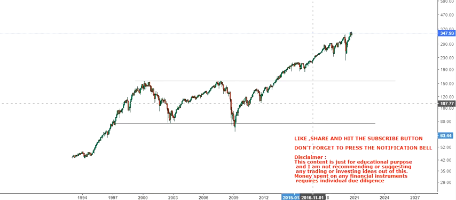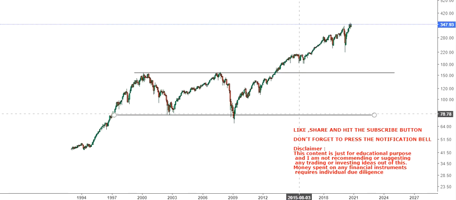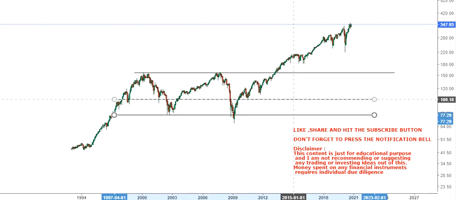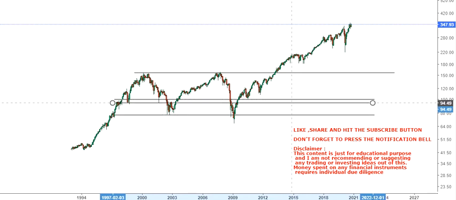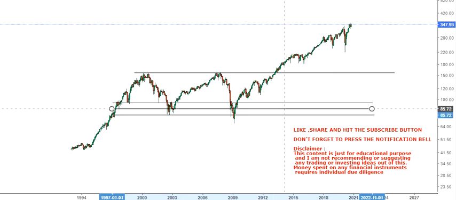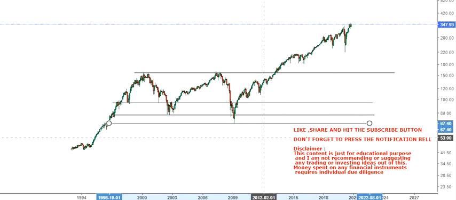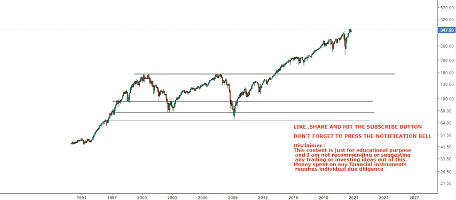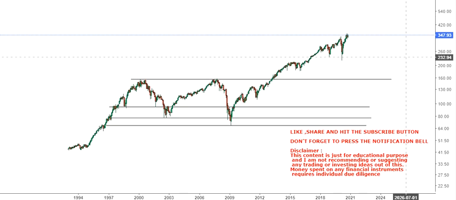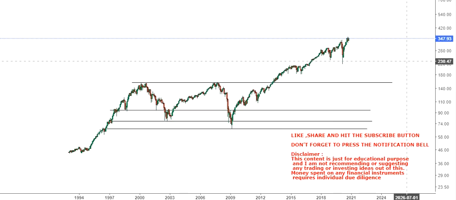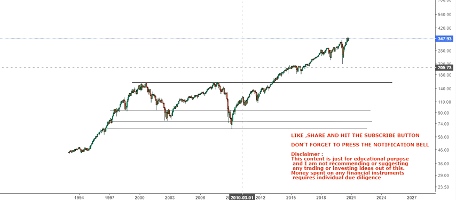But still it is in a recovery mode, but things have not happened the way they should have. Whenever something happens, global central banks pump in money and things go on, but this makes the economy weak.